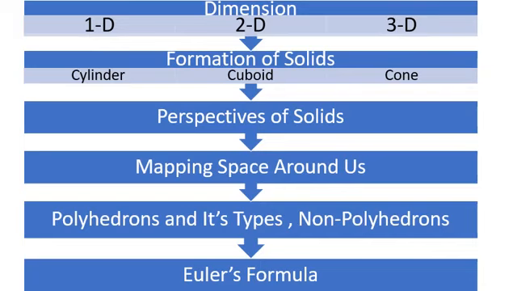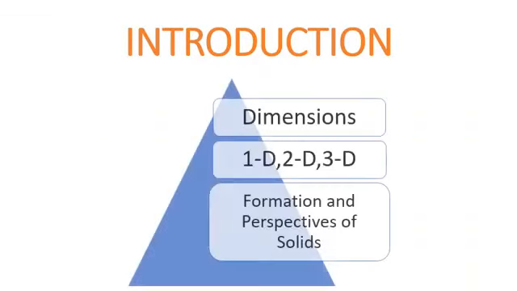So these are the topics which we have covered in the previous lectures, and these are the topics which we will revise again so that you should have a better understanding of all these topics. Let us introduce this chapter with the dimensions. We have studied about dimensions 1D, 2D and 3D, where D stands for dimension. According to the dimensions a figure has, the shapes or figures are divided into 1D, 2D and 3D objects. Then formation and perspectives of solids.